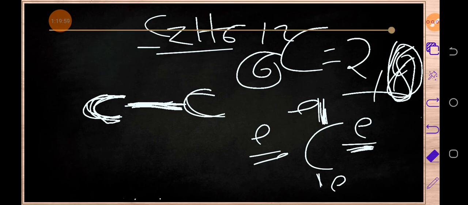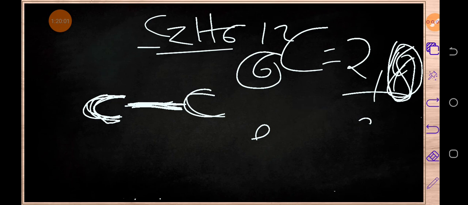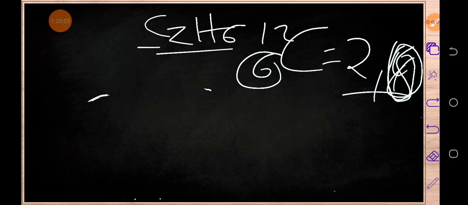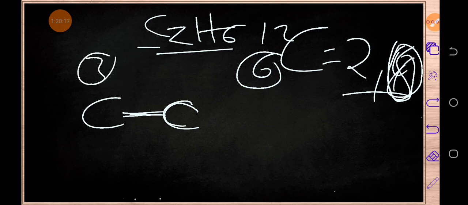So that is what actually guides us whenever you're writing any structural formula. So here we've got this carbon which has got this bond, and this bond also to this one, which means that we have remained with how many bonds? Three bonds. So we are going to count the number of hydrogens we have. Here we've got 6 hydrogens.